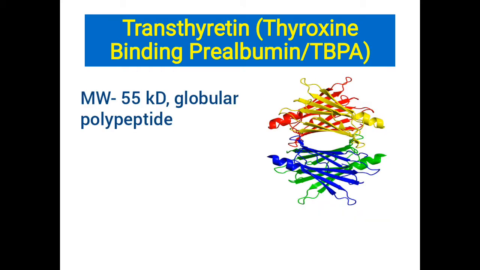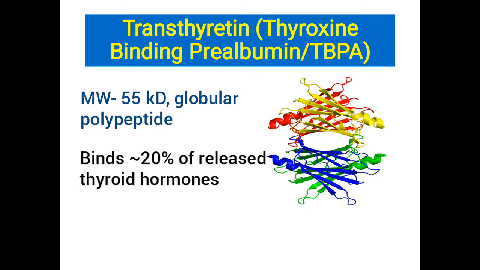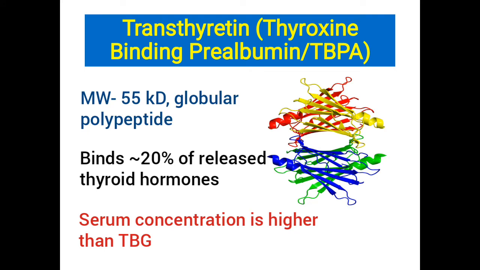Transthyretin or thyroxine binding prealbumin. It is a 55 kilodalton globular polypeptide. It binds approximately 20% of released thyroid hormones. In mammals, transthyretin binds T4 with higher affinity than T3. The concentration of transthyretin is more than TBG.